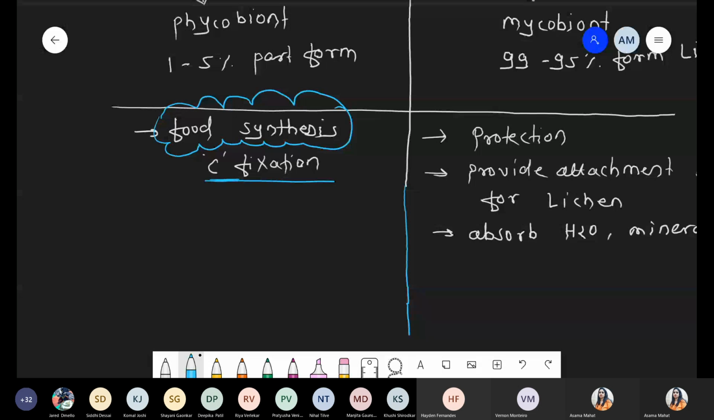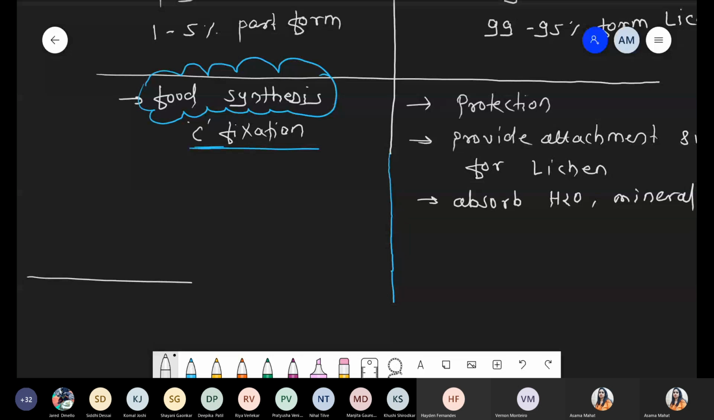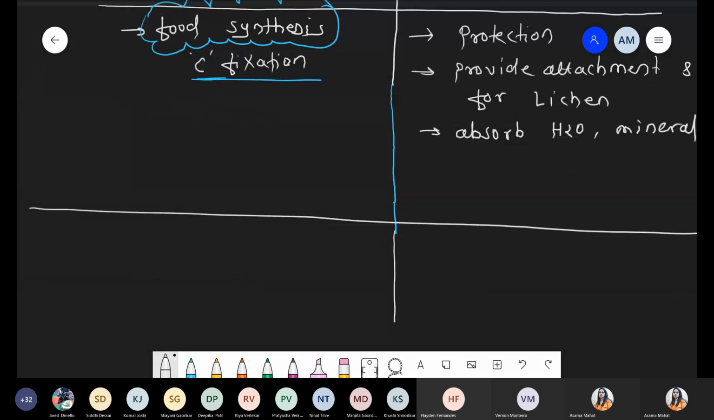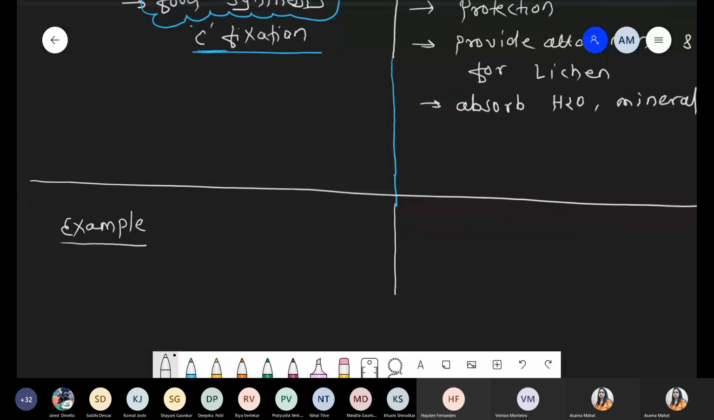In this condition we are taking examples. In the third column we are talking about examples of the fungal partner as well as examples for the algae. So the first example we are taking is Chlorophyceae.